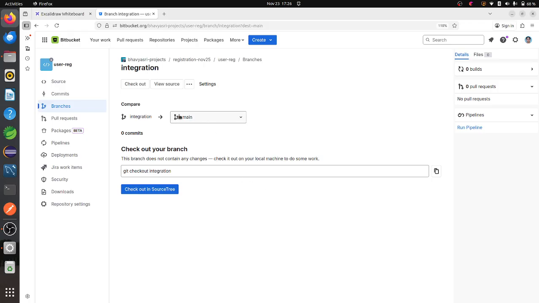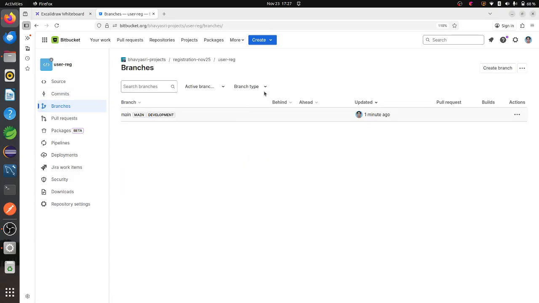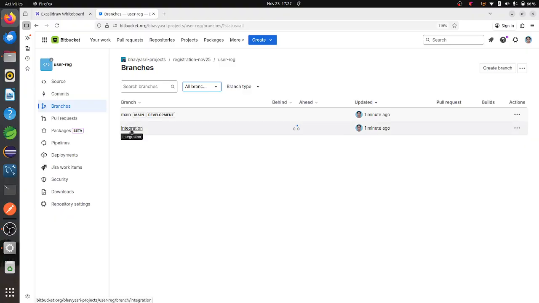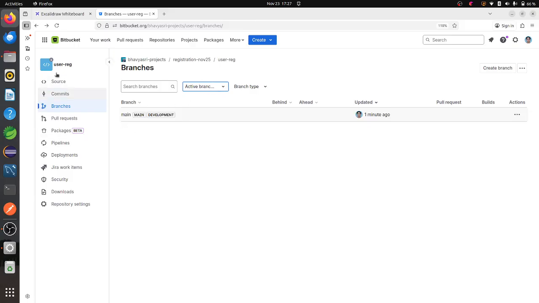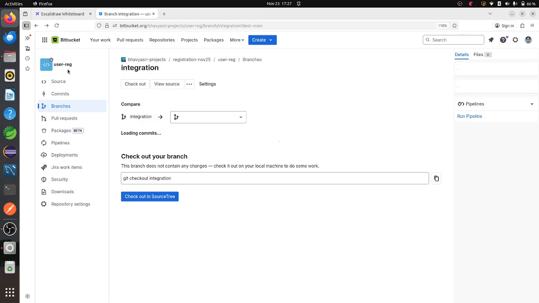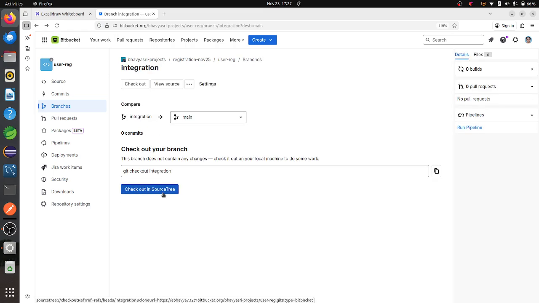As soon as I have created it, let me go to the branches section. Now it is showing you active branches. If I select all branches, it will show me these two branches: the main branch is there and the integration branch is there. And if I go back to this page, okay, here it is showing me checkout in SourceTree.